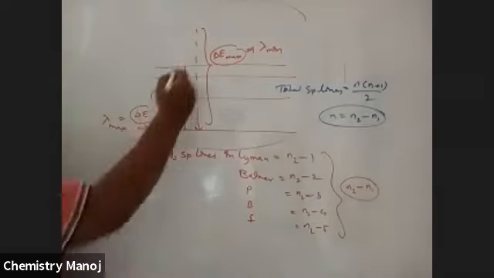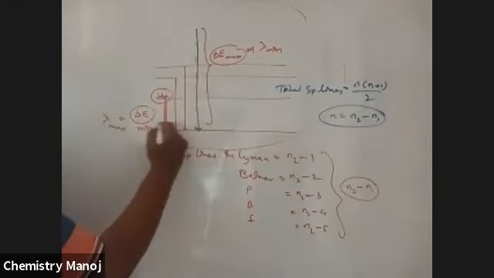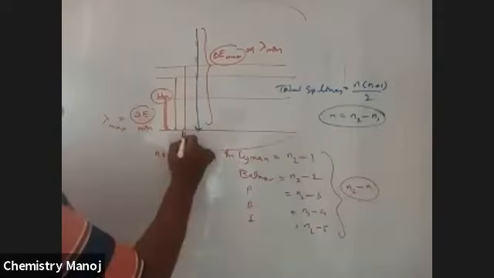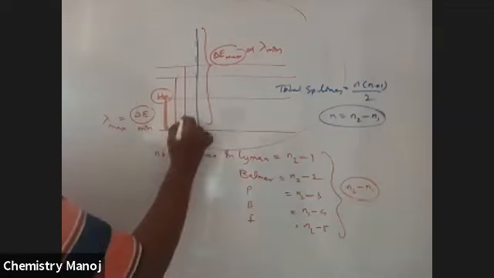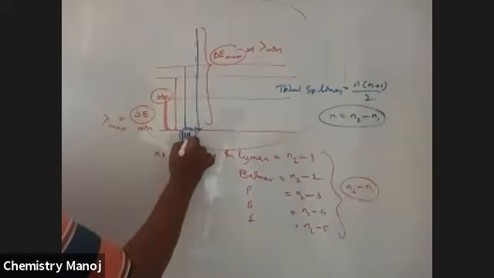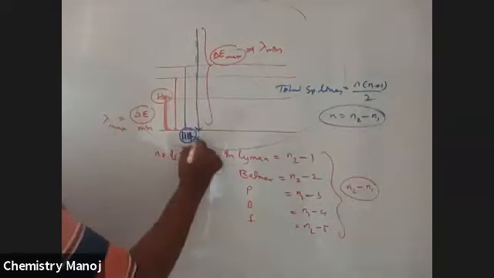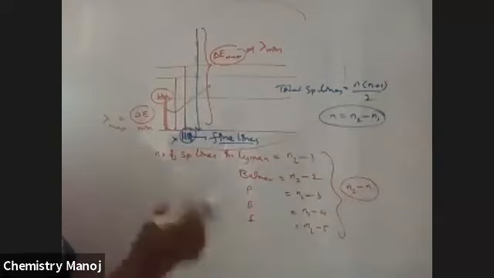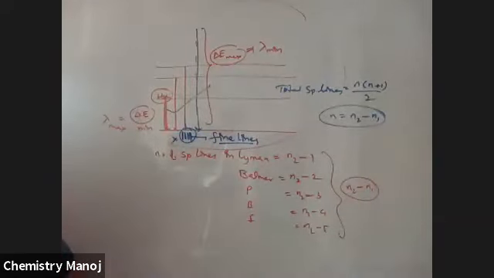Now these are the lines available. That is why this is called a line spectrum. Sometimes every line further breaks down into several lines. These lines are called fine lines.